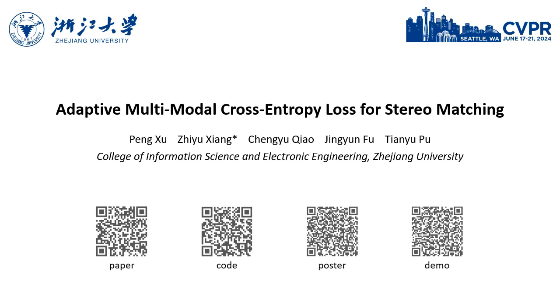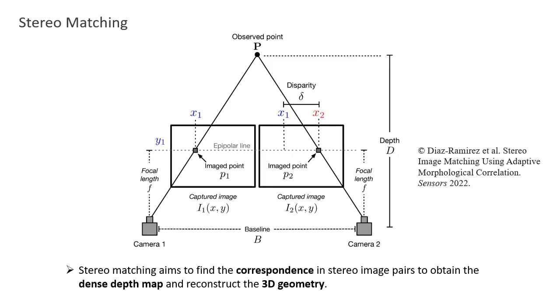Hello everyone, today we introduce a paper published at CVPR 2024 called Adaptive Multimodal Cross-Entropy Loss for Stereo Matching. Stereo matching is a task that aims to find dense correspondence between stereo image pairs. Then we can use the principle of similar triangles to calculate the depth of each pixel and reconstruct the 3D